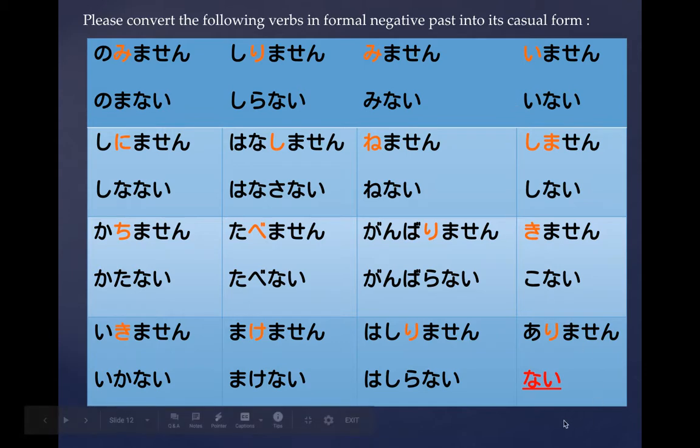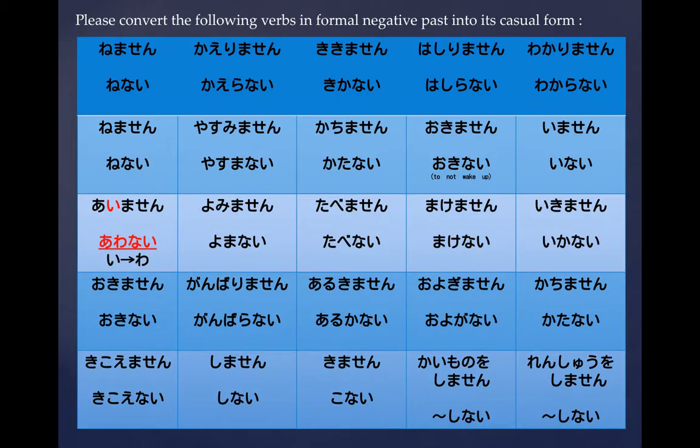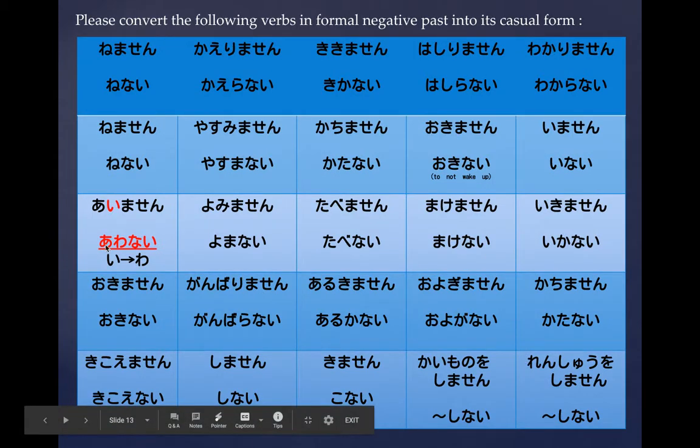Take your time to go through them, but I like for you to focus your attention right here. ありません. Now, ありません, if you follow the instruction, will turn into あらない. Weird, right? ある already means that it's in existence. And so you have to actually get rid of あります. And the conjugation of あります in the ない form is ない. So make sure you remember that. That is really important.